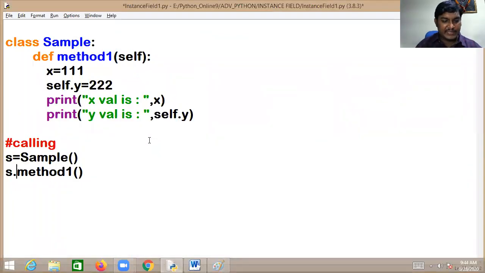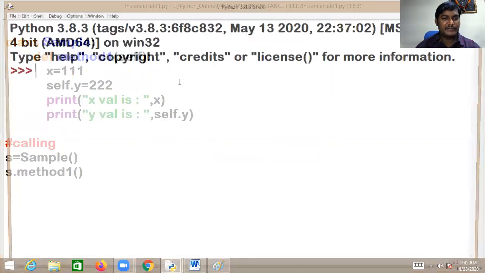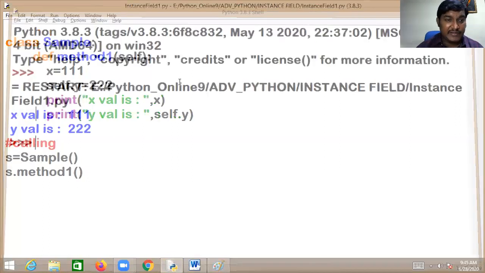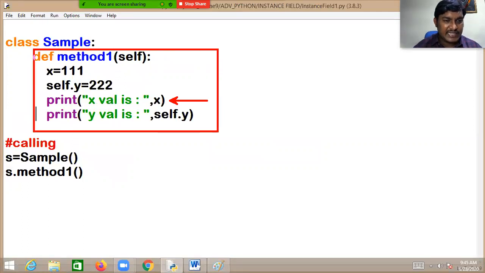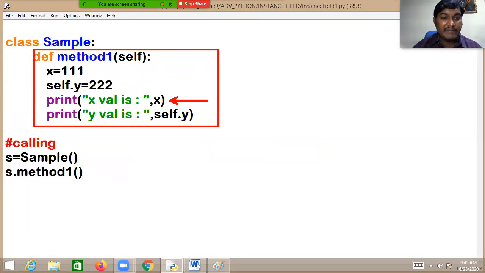Now let me run this. Go to the Run menu and click on Run Module. But kindly notice what is happening in this case. If you write like this, without self, it will search for the existence of the variable x in the method scope. It will search for the existence of the variable x.